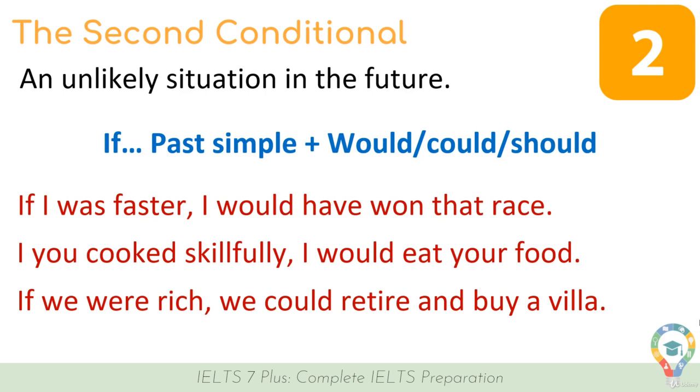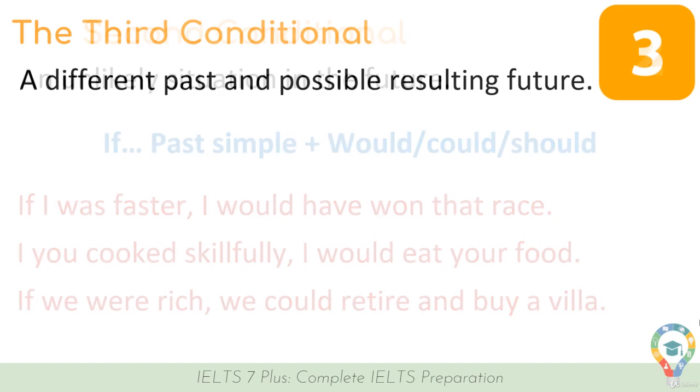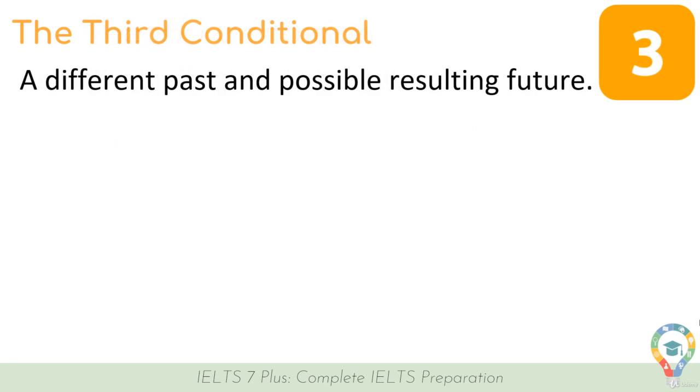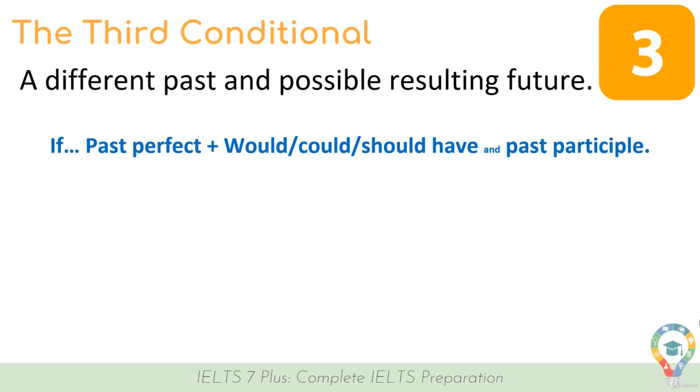Let's take a look at the more difficult of the three, which is the third conditional. And again, this is used to discuss a different past and possible resulting future. As I said before, it's almost like discussing a different version of your life. We make it with if plus the past perfect, plus would, could, should have, and the past participle.